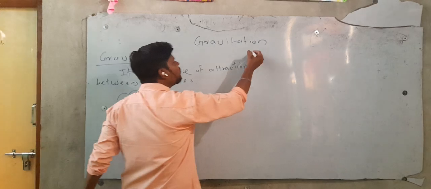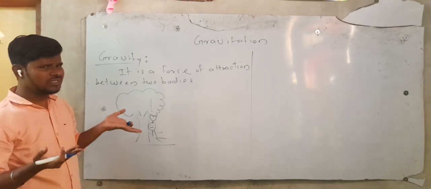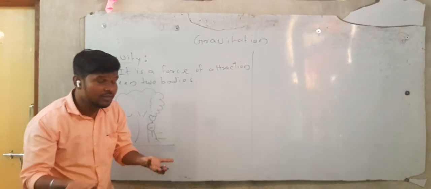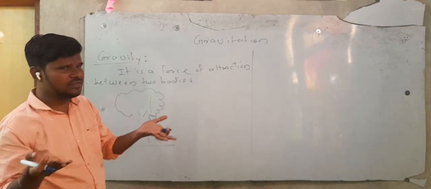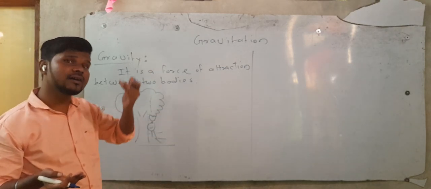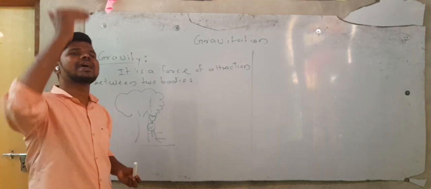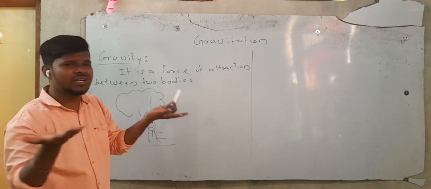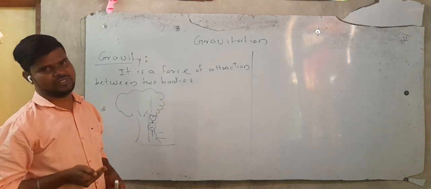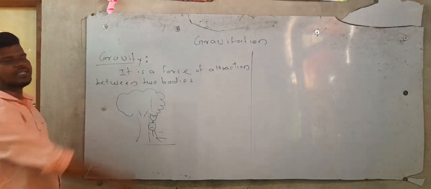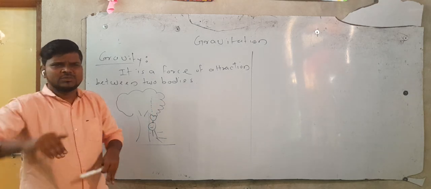Understood? So gravity is a force. It exists between two bodies. Obviously, if the mass of the body is greater, the gravitational force will be greater. All of us know how heavy the earth is, and that's why the attraction force of the earth is very much greater. So each and every body, if it goes in the sky and loses that force by which it is holding itself in the sky, then that object will fall. This is known as gravity. Gravity is a force. What does it do? It does attraction.